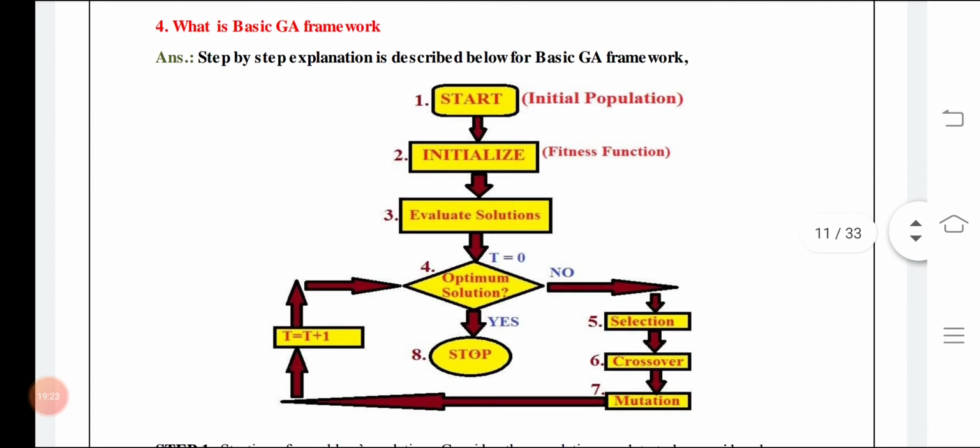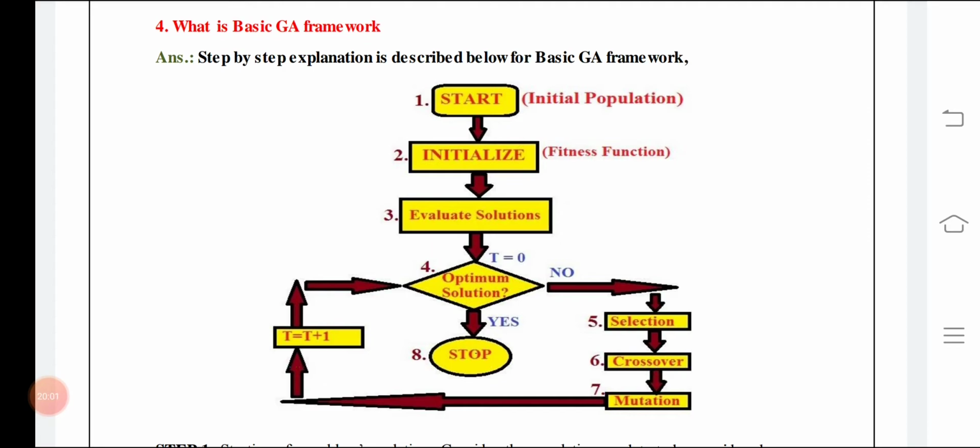So here is the basic GA framework. It has been prepared by me. So a step by step explanation is there. You have to start, initialize, evaluate the solutions. Then, is the optimum solution reached or not? If no, then selection, crossover, mutation. This is the trial and error you have to go through. And until you obtain the optimum result, the minimum effort you have to give and maximum output you have to get. So when that process is fulfilled, then you can stop. Otherwise the hit and trial will carry on till you get the final answer.